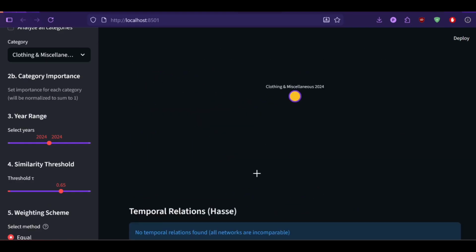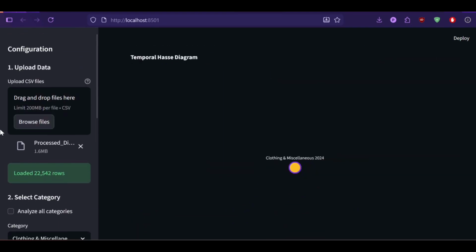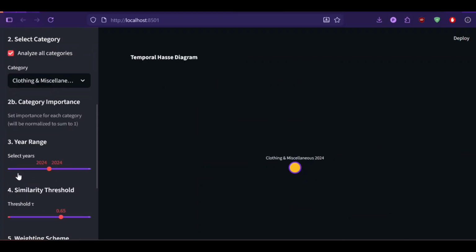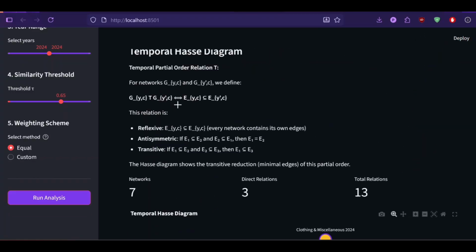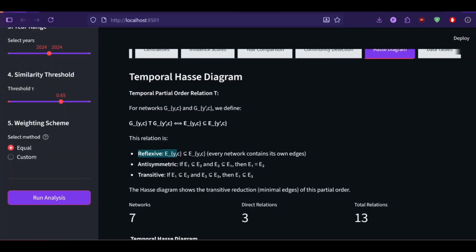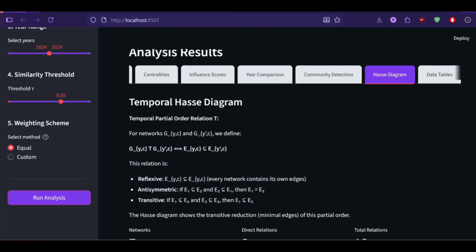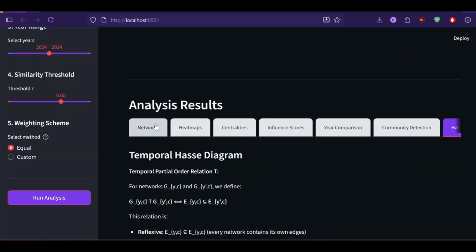This is the Hasse diagram. For right now, it's just one category. But over here, if I do analyze all categories, and then I run the analysis again, we can see this is a Hasse diagram made, and we can confirm that it's reflexive, antisymmetric, and transitive.